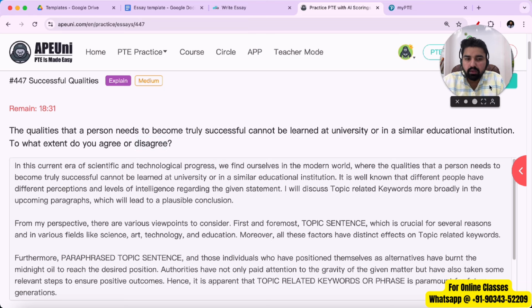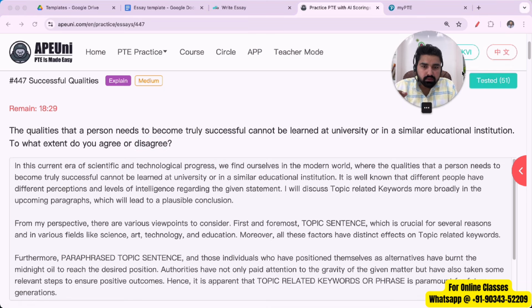What we are looking at is we need to give the algorithm enough content that is related to the topic. For example, in this case, the topic is related to the university, the educational institution, and what the person is learning at a university or at an educational institute. So whatever we write, make sure those keywords are related to this topic.